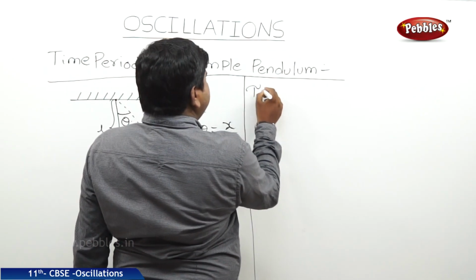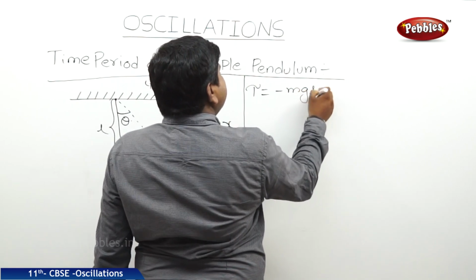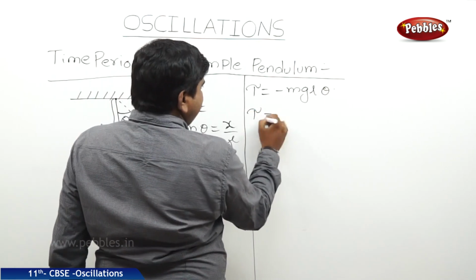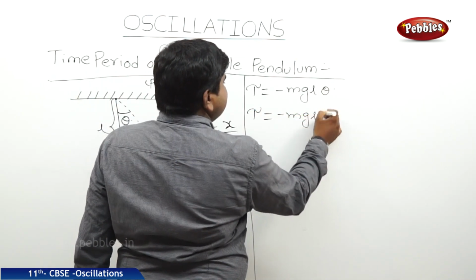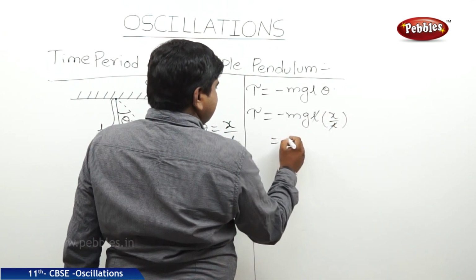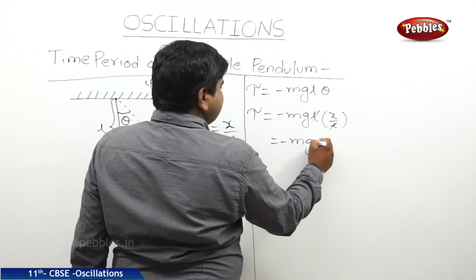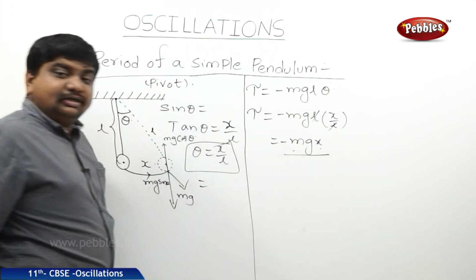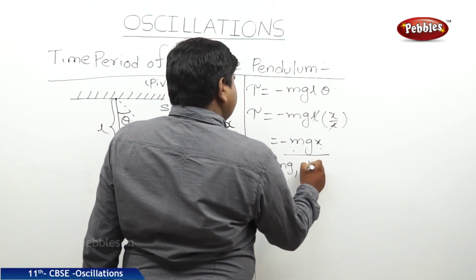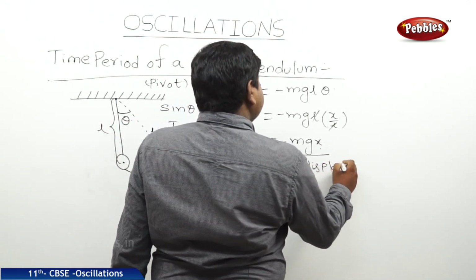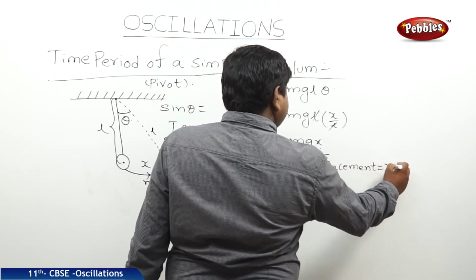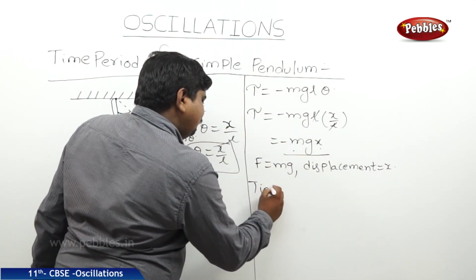Therefore, tau is equal to minus mgL theta, where theta is equal to x by L. Therefore, tau is equal to minus mgL into x by L. L gets cancelled. Therefore, it is minus mgx, force into perpendicular displacement. So, where F is equal to mg, displacement is equal to x. But we should find out the time period.